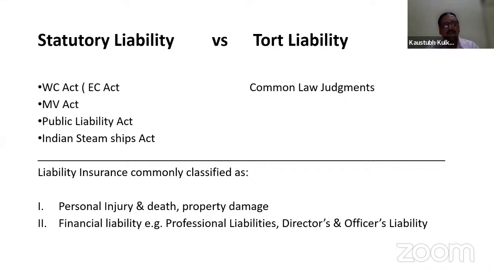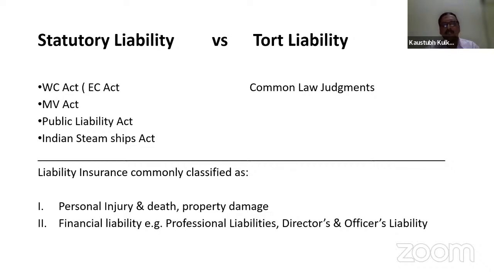Likewise, in the Motor Vehicle Act, for third party property damage, certain maximum amounts are specified, and for third party personal injury, the act says it is unlimited, but it is fixed according to certain income, age and dependency parameters. So when a statutory liability comes, the compensation will be as per the act, and the insured is liable to pay the compensation as per the statute.